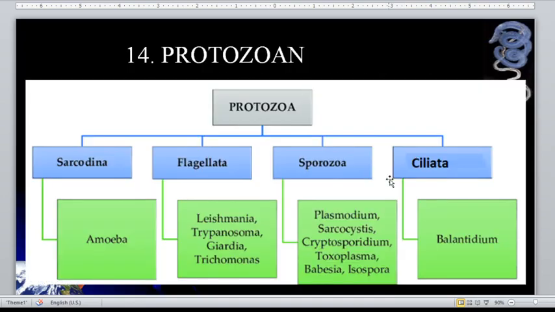Okay, so protozoans, we have different classes that is based on the locomotion that they use. So we have the Sarcodina, Flagellata, Sporozoa, and Ciliata. For Sarcodina, what is the organ of their locomotion? Okay, so that is pseudopods. For Flagellata, as the name implies, they use flagella. And for Ciliata, they use cilia, of course. So under Sarcodina, we have the amoeba, and this is our main topic for this discussion.